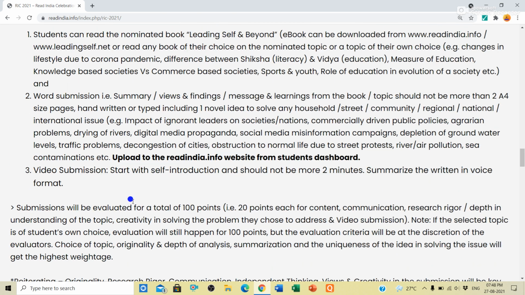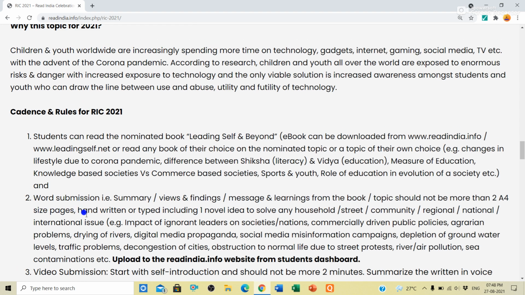Now let us see. The second rule is word submission. The summary should not be more than 2 A4 pages. Means in A4 paper you have to write only 2 pages. It should not be more than 2 pages.